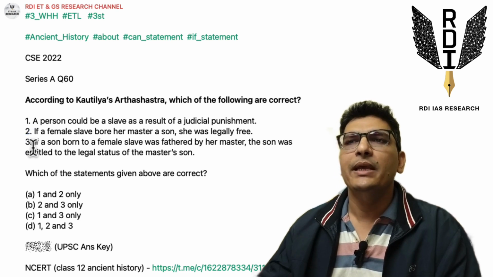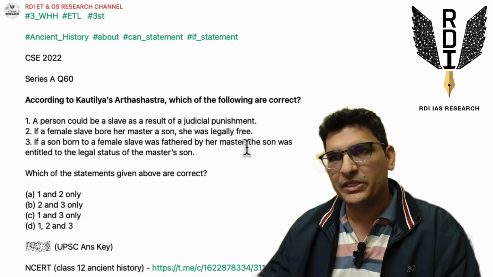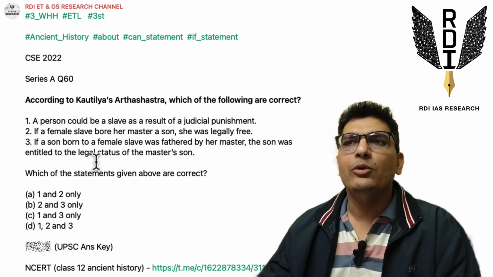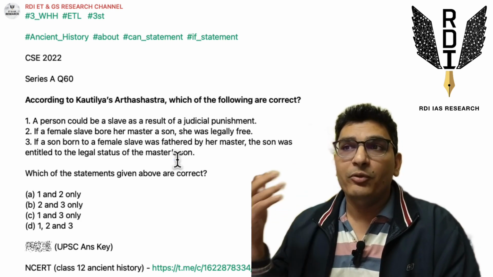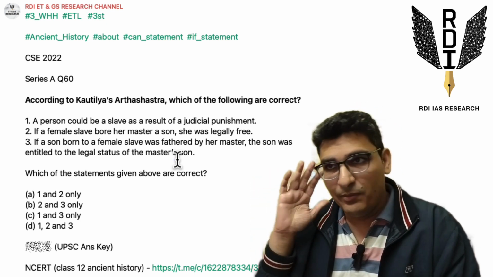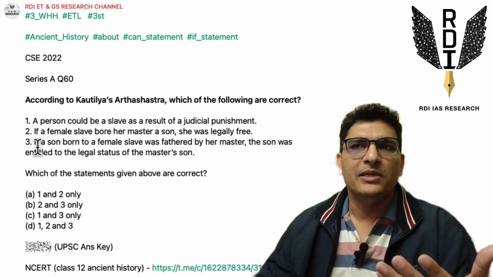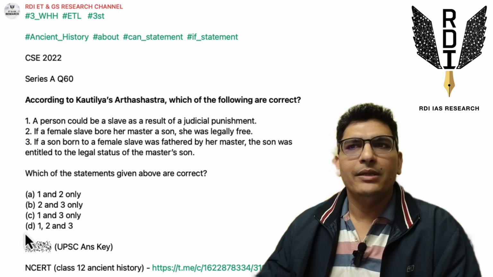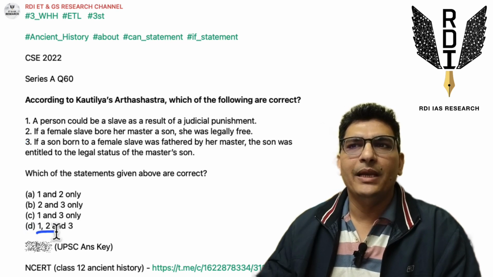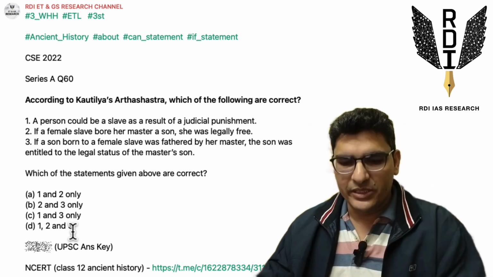Similarly, the third statement, if a son born to a female slave was fathered by her master, the son was entitled to the legal status of the master's son. Again, very deep information. If you want to solve it via knowledge, a lot of clarity would be needed. But if we don't have information, we can just see the structuring. It's an if statement, and if statements are generally true, right? So the third statement also should be true, and the best answer in this question will be Delta, 1, 2 and 3. That is what our original processing of the question would be.